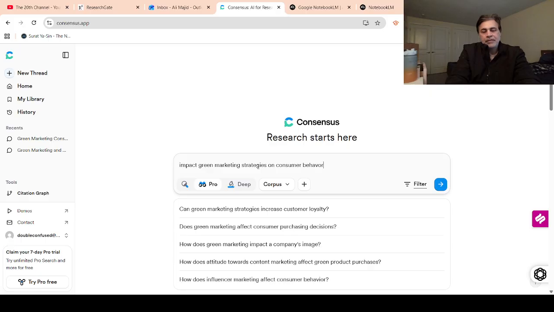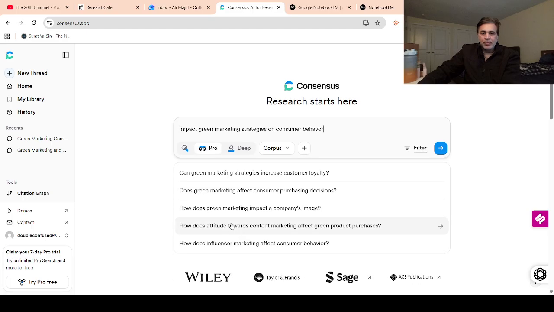So this is just a reference. Once you write down your area of research, it will list a lot of options for you to pick one that is similar to what you are looking for.